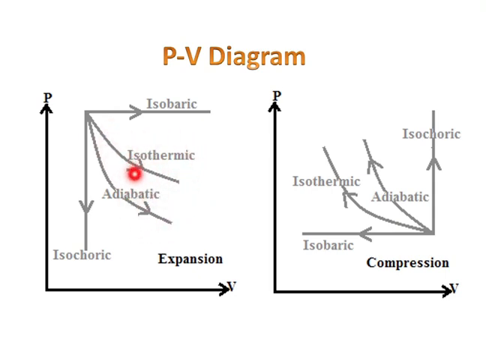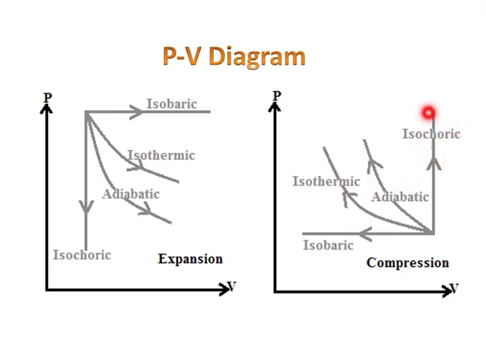So adiabatic volume and pressure is always less than isothermic in expansion, whereas in compression the pressure and volume of adiabatic is greater than isothermic. That's all. You have to be very aware of this. You should learn the basic concepts. In expansion, isothermic is greater than adiabatic. In compression, adiabatic is greater than isothermic. Are we clear?